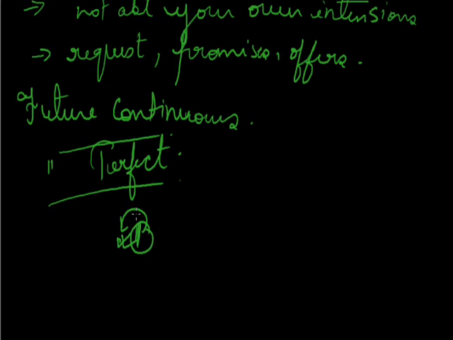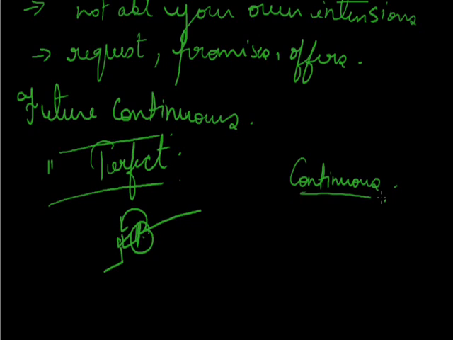Example, we shall have cleared the old stock before the fresh goods arrive. So this is the moment the fresh goods are about to arrive, and before the arrival of the goods we have to clear the old stock. So this is future perfect, that is to say a work will be completed before a given time in the future.